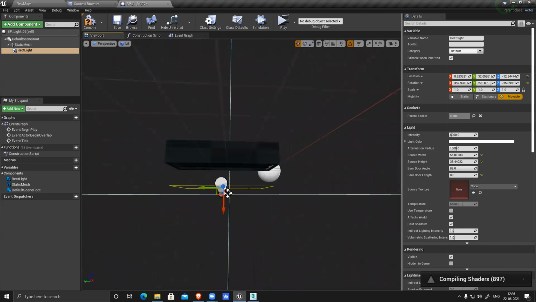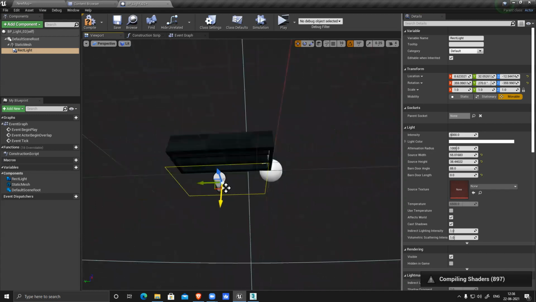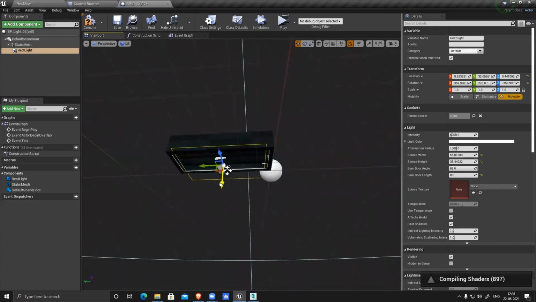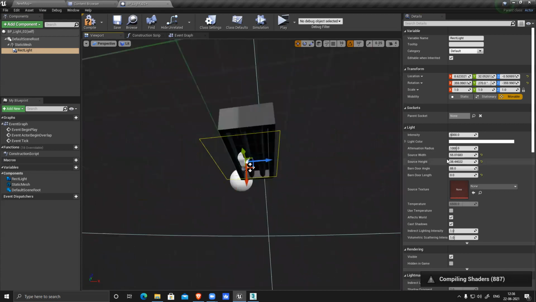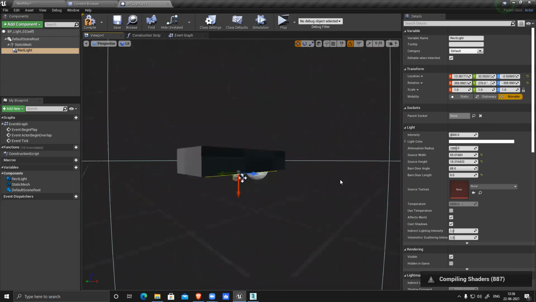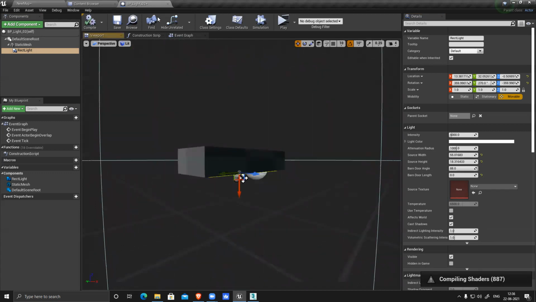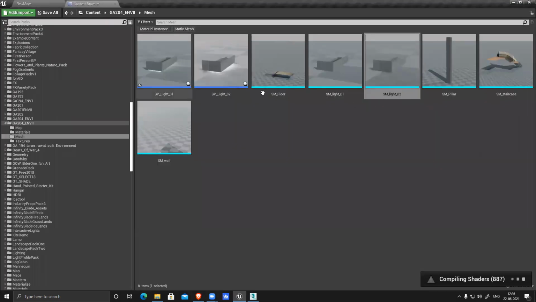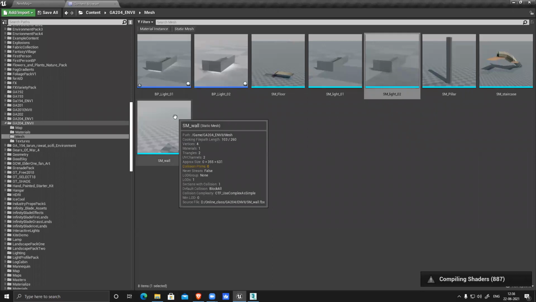Fit it properly, and the sides also have to be squeezed to fit it nicely. So this light is also done. Compile, save, close. So now you have both the lights, and now it will emit light.